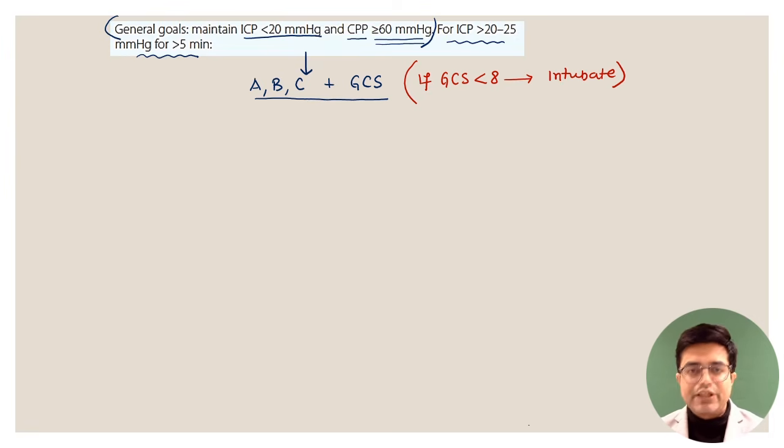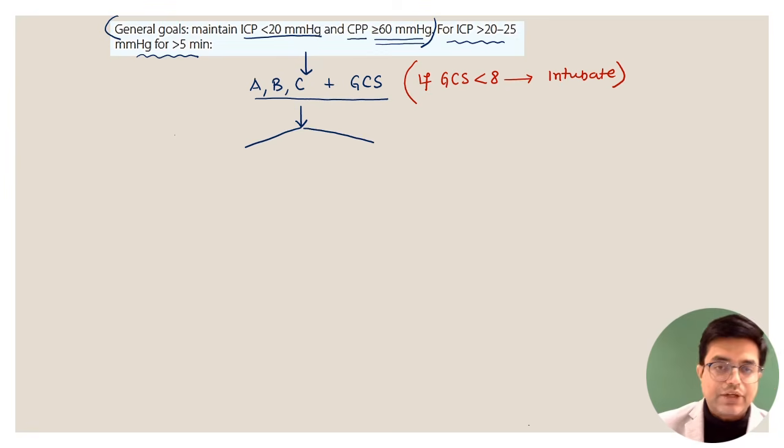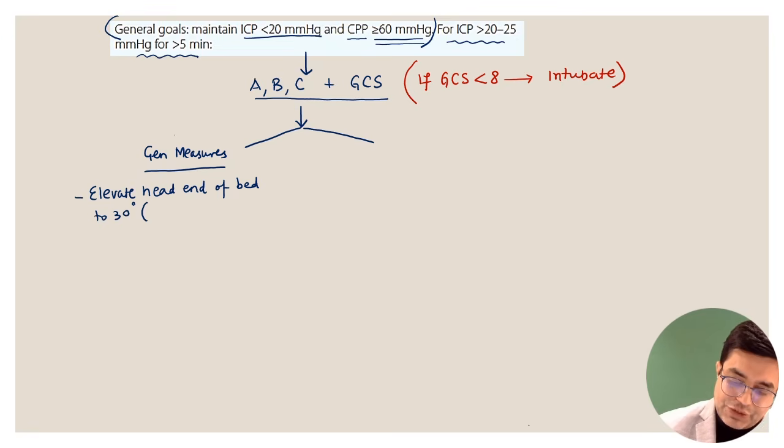Then you will do the investigation part. For the raised ICP management, you will first of all perform the general measures. So you can divide the therapy into two parts. First are the general measures. You have to start the general measures simultaneously. What are the general measures? Elevate the head end of the bed. Elevate the head end of the bed to about 30 degrees. If they ask you a range, it will be 15 to 30 degrees. It allows postural drainage of the venous flow and it helps to reduce the raised intracranial pressure somewhat.